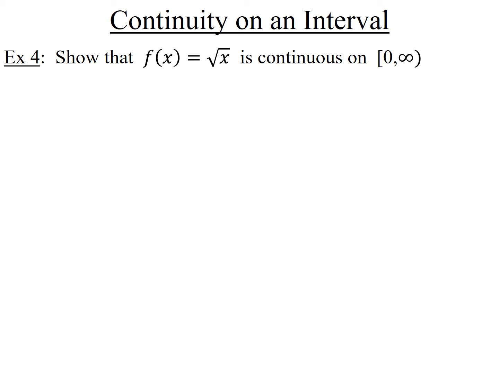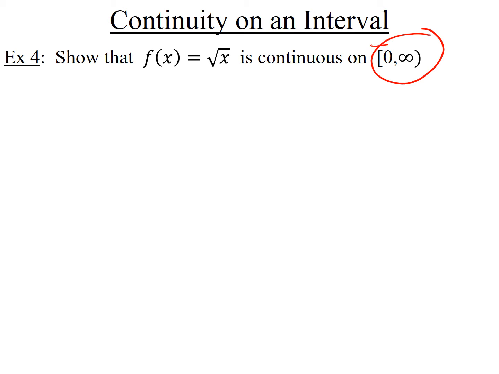But again, let's try to ignore the result, for the moment, that algebraic functions are continuous on their domain. I want to prove to you that this function is continuous on the interval 0 to infinity with a bracket on the 0. First of all, what does it mean if I say it's continuous on this interval here? It means the function is fully continuous at every positive number, like 1, 2, 7, even decimals like 2.59, pi, things like this. And any positive number at all, it's fully continuous.